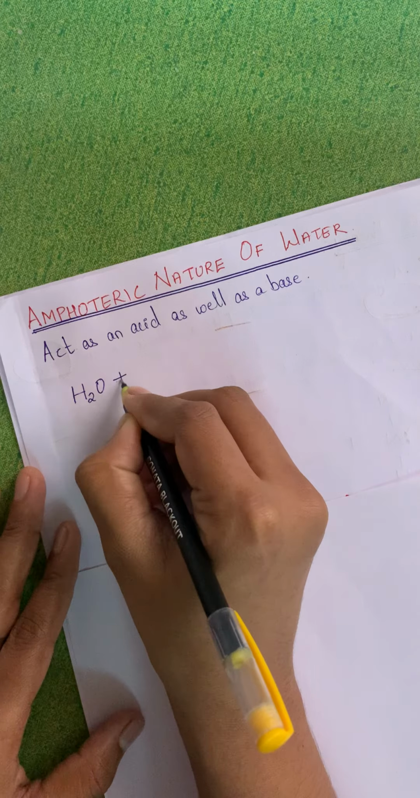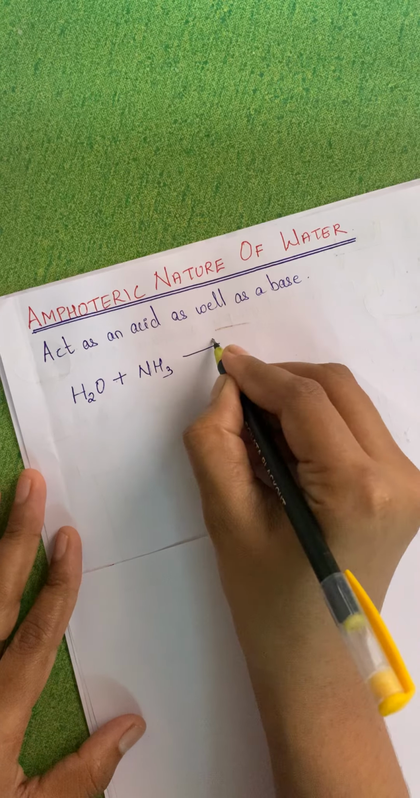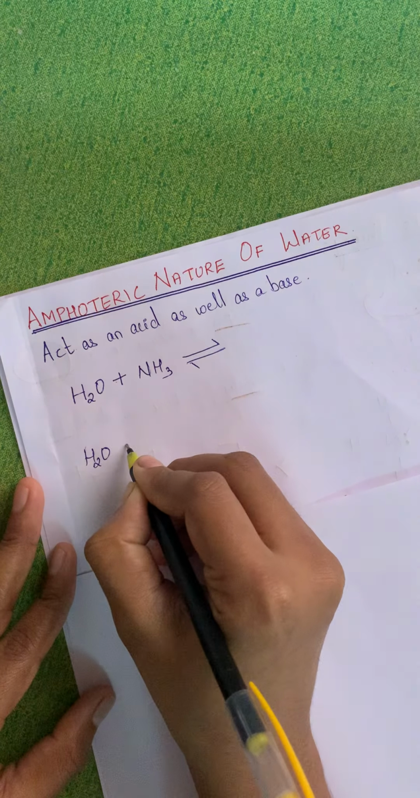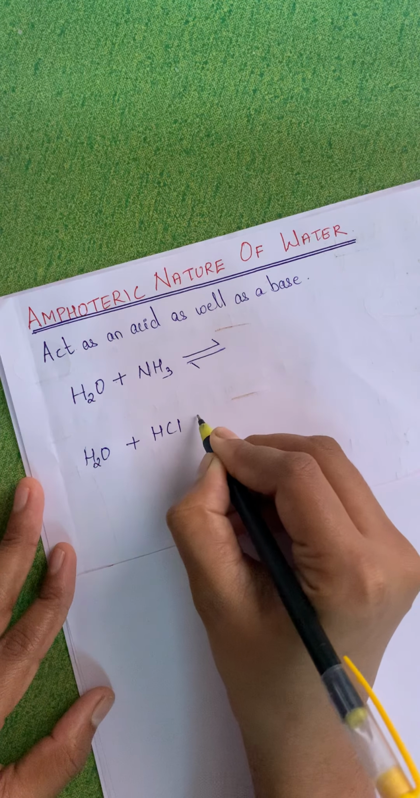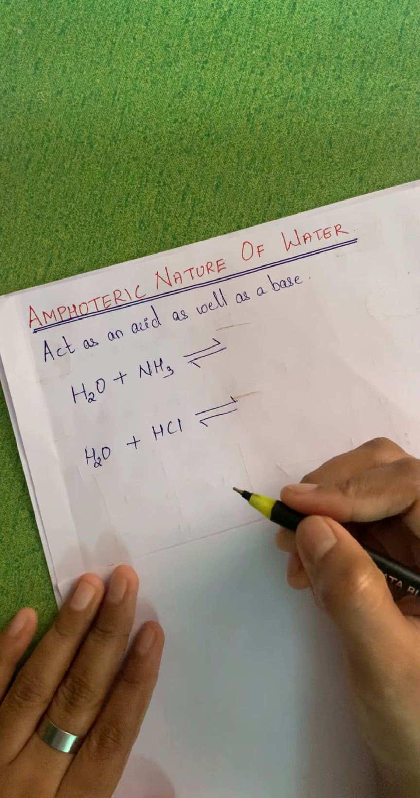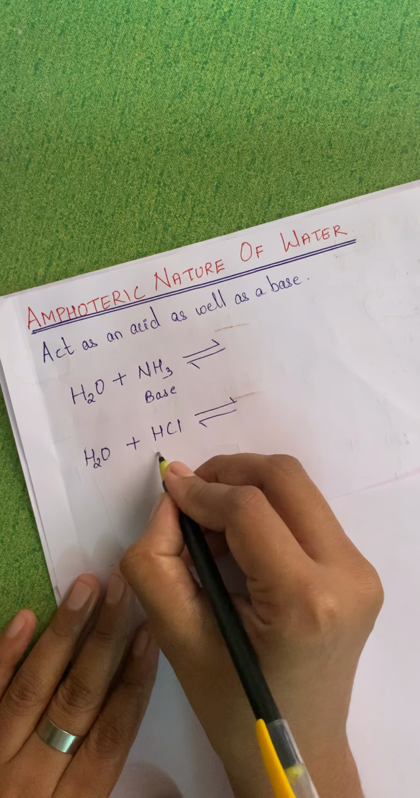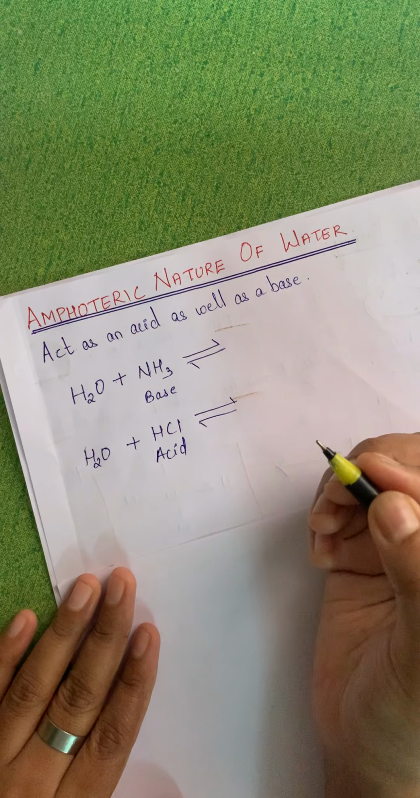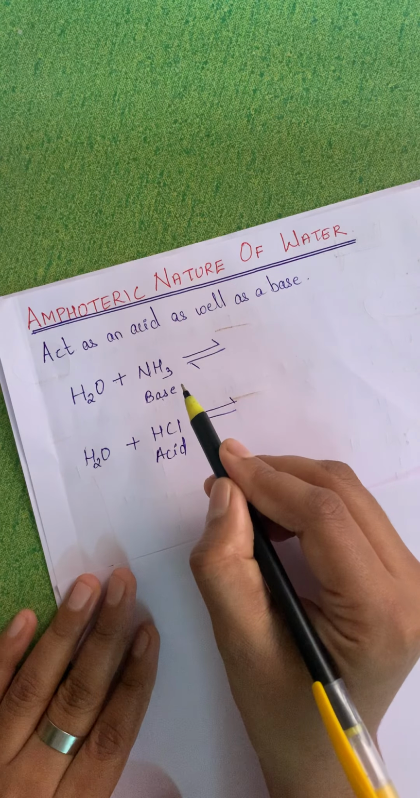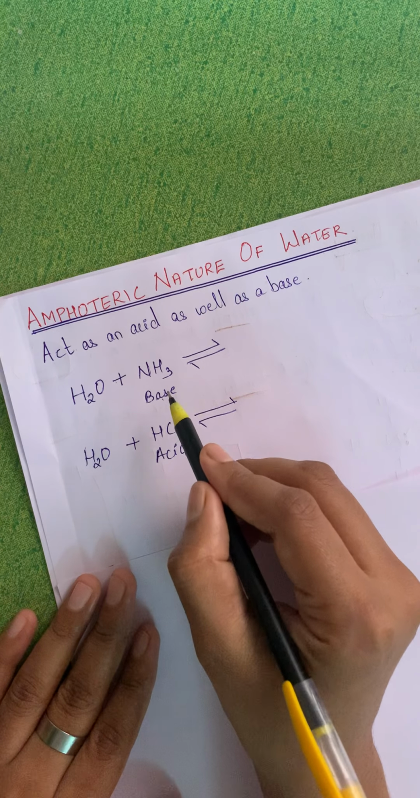H2O, when treated with NH3, one kind of reaction will happen. And water, when reacted with HCl, another kind of reaction will happen. Now we know that NH3 is a base and HCl is an acid. That means NH3 will accept one proton.